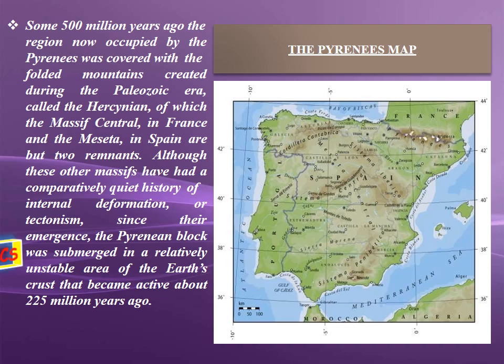The Pyrenees is the best example of the Hercynian period. Some 500 million years ago, the region now occupied by the Pyrenees was covered with folded mountains created during the Paleozoic era called the Hercynian, of which the Massif Central in France and the Meseta in Spain are but two remnants.